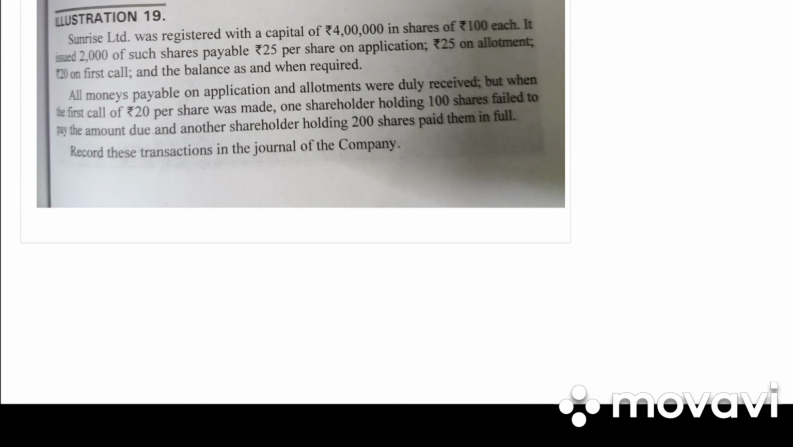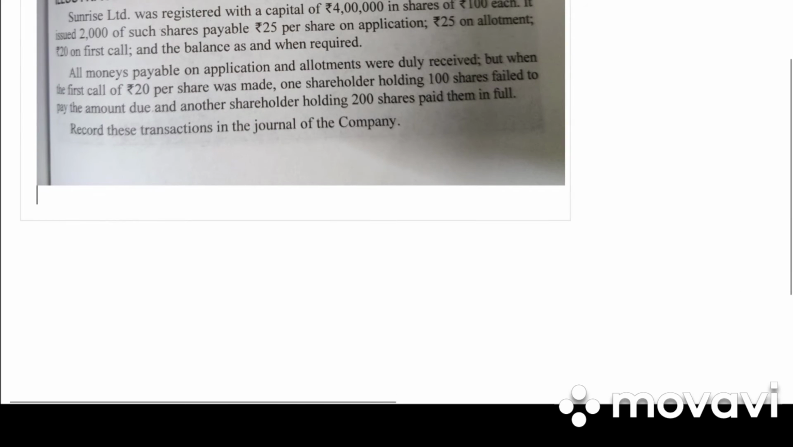Next, take down illustration 19. Sunrise Limited was registered with a capital of 4 lakh in shares of 100 each. It issued 2000 of such shares payable 25% on application, 25 on allotment, 20 on first call, and the balance as and when required. So balance is how much? 30 rupees. All money payable on application and allotment were duly received.